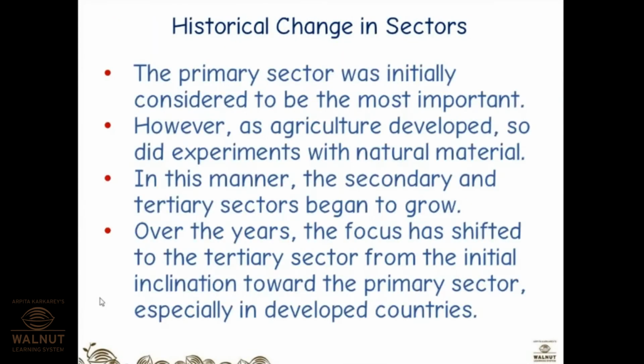Historical changes in the sectors. So the primary sector was initially considered to be the most important. However, as agriculture developed, so did experiments with natural material. In this manner, the secondary and tertiary sectors began to grow. So one small change ultimately leads to the change in different sectors, we can say. Over the years, the focus has shifted to the tertiary sector from the initial inclination towards the primary sector, especially in developed countries. This we can openly see, right?